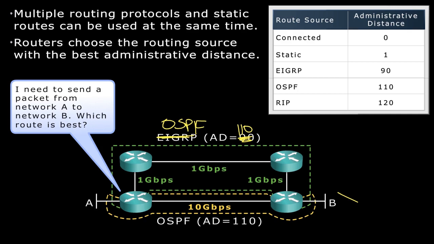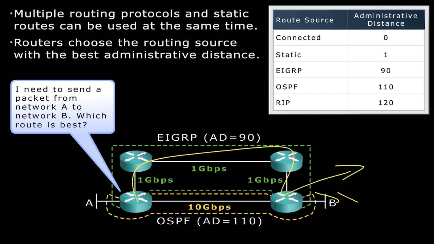Well, in this case, the 1 gig link has a cost of, let's say, 10, and the 10 gig link has a cost of 1. So based on metric, OSPF chooses the 10 gig link. So OSPF would send traffic this way. Plain and simple. But if we have 2 different sources of routing information, as in this scenario, EIGRP wins before we look at the metric.